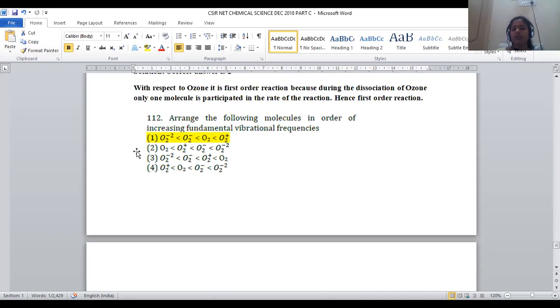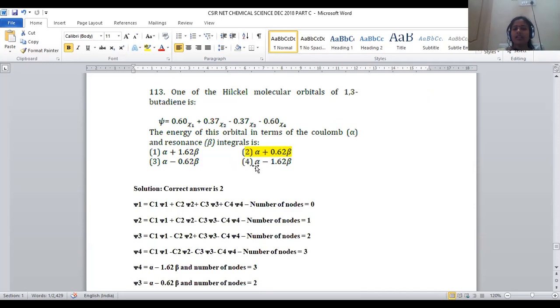The exact order of bond stretching frequencies will be 1, 1.5, 2, 2.5. This will be the bond order. In the same increasing order, their vibrational frequency values also increase. For question number 112, option number 1 will be the right answer. This is purely explained based on molecular orbital theory. Bond order is directly proportional to its vibrational frequency, right? Let us move on to question number 113.